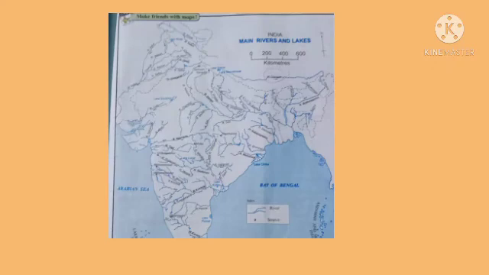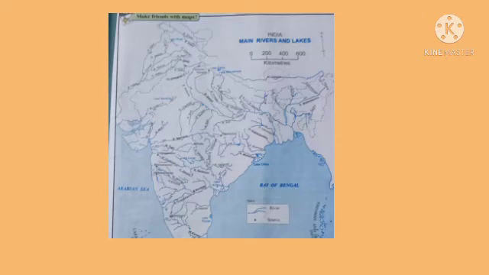Now we will do a map study. It will help you for better understanding. Dear students, here we can see the main rivers and lakes in India. If you look at the index, you can see that a river is shown as a blue line, and its source is shown as a black dot-like circle.